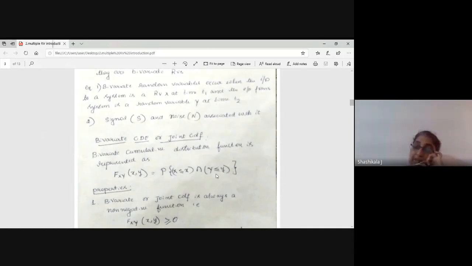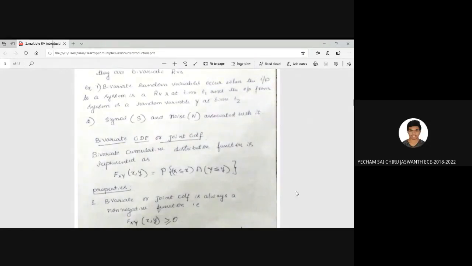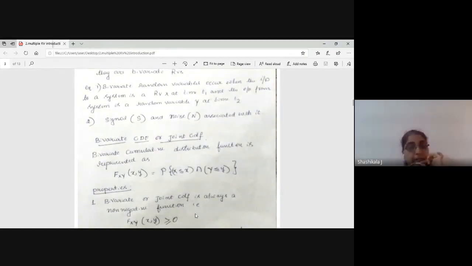What will be your intersection then? It is only 0 to 10. Okay, you remember this. It is F of xy, the joint CDF. You know this for a single variable, X less than x. Here you have to add the intersection part. You have to remember this.